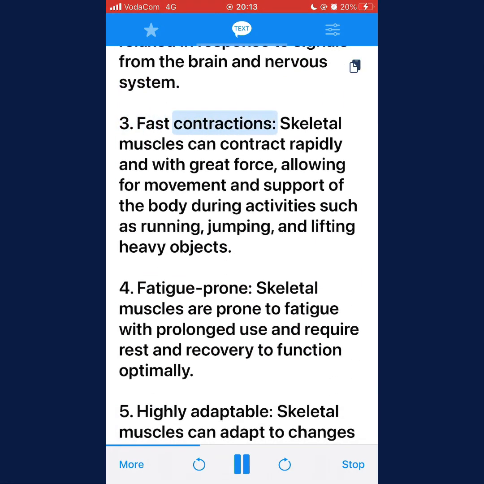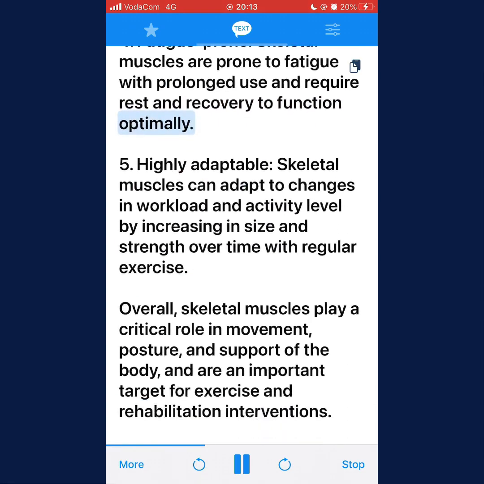3. Fast contractions. Skeletal muscles can contract rapidly and with great force, allowing for movement and support of the body during activities such as running, jumping, and lifting heavy objects. 4. Fatigue-prone. Skeletal muscles are prone to fatigue with prolonged use and require rest and recovery to function optimally. 5. Highly adaptable. Skeletal muscles can adapt to changes in workload and activity level by increasing in size and strength over time with regular exercise.